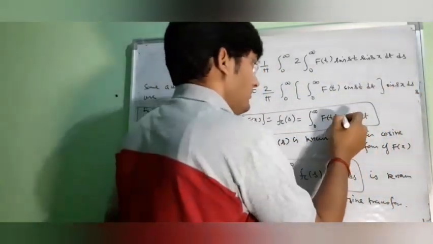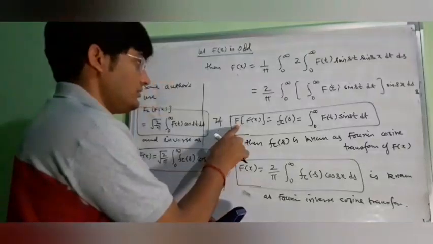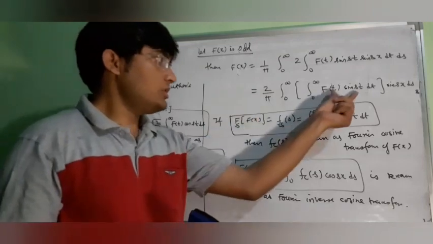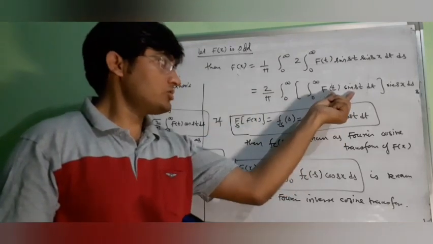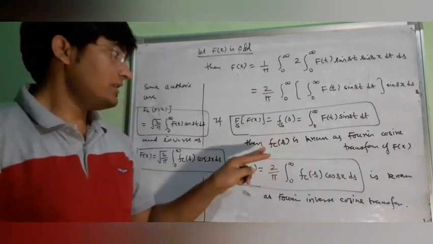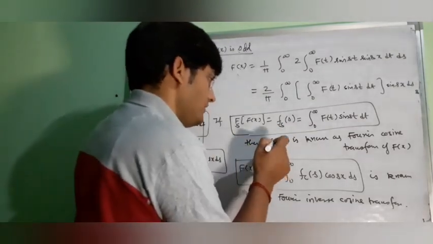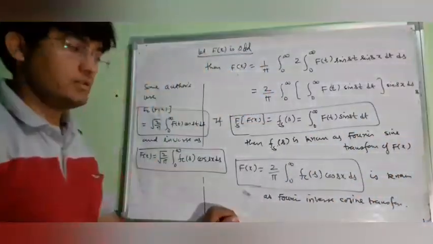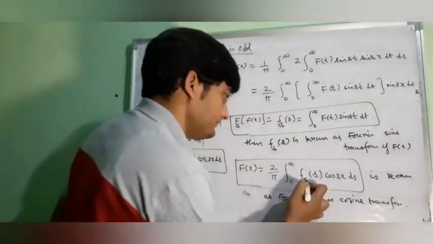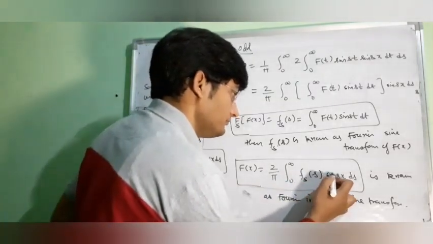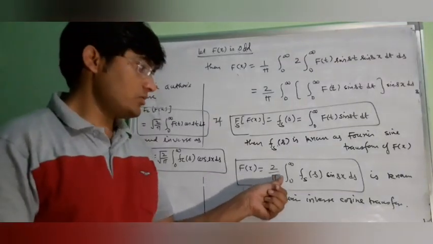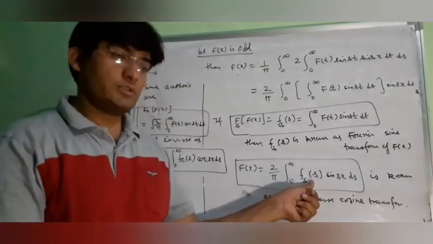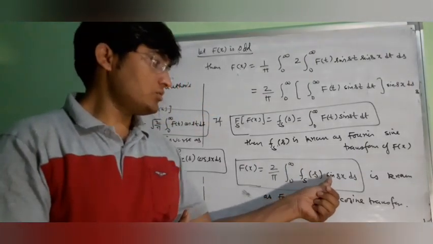Now if we assume this integral as F_ss, then this F_ss is known as the Fourier sine transform of f(x), and its inverse transformation will be f(x) equal to 2/π ∫ from 0 to ∞ of F_ss sin sx ds.